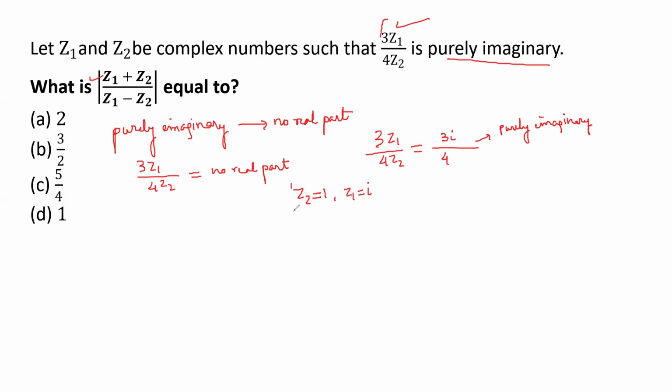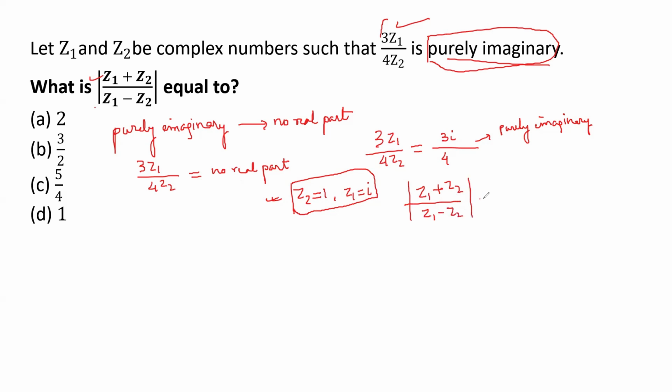So all you have to do is take these two values. You can take any other values which satisfy the condition that this is purely imaginary. You can choose any value, or you can do the lengthy method, but I will not go by the lengthy method. So just take any two values: Z1 is i and Z2 is 1. Now what we have to find out is the modulus of Z1 plus Z2 divided by Z1 minus Z2.